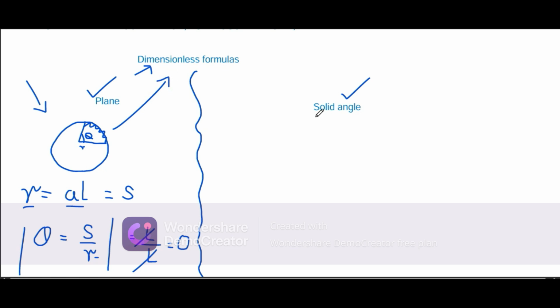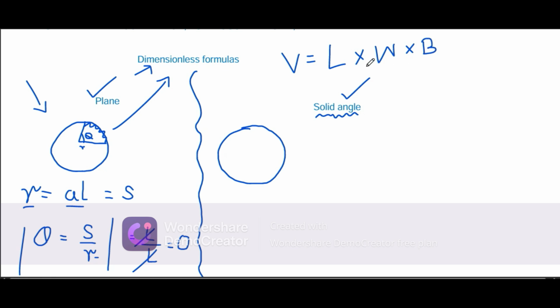If I talk about solid angle, as I just mentioned, this is being done in three dimensions. Let me draw a picture that is three-dimensional, or we can suppose it as a three-dimensional picture for now. Let me draw a circle for you at first. If you don't know what three-dimensional is, basically it is volume, calculated from its width, its length, and its base, or you can say the third dimension as well. And this is the so-called solid angle.